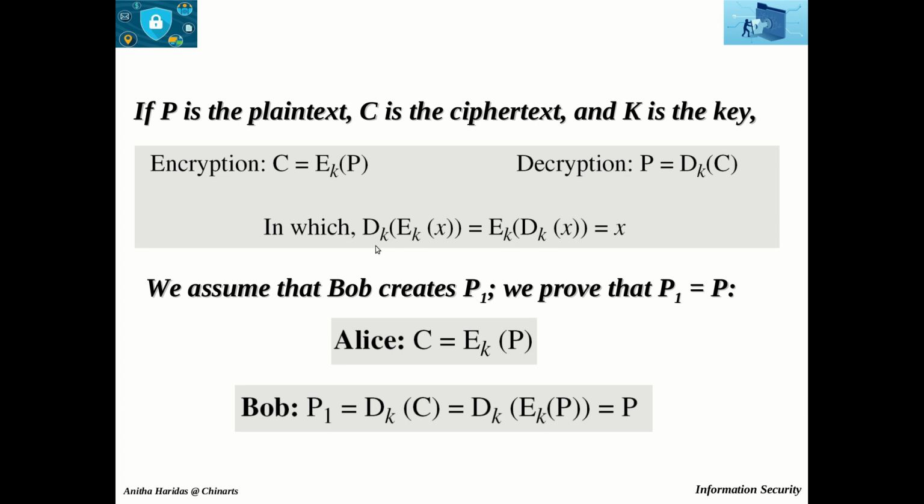So here we are going to assume that EK of P and DK of C are inverse of each other.